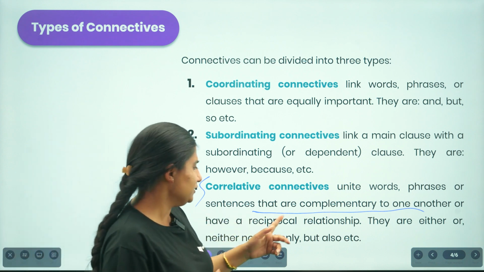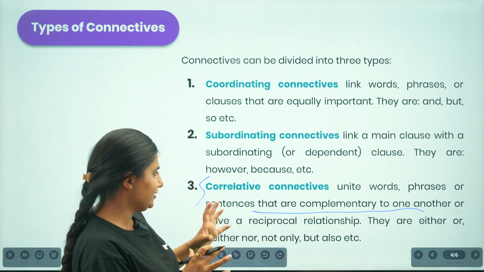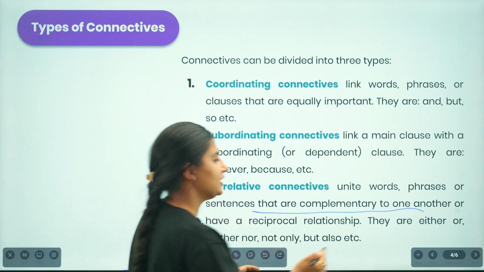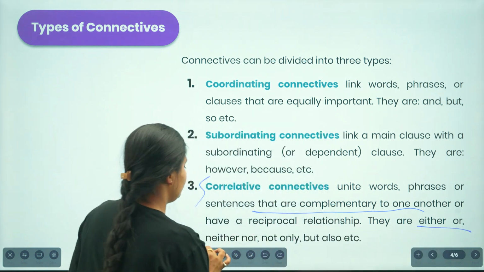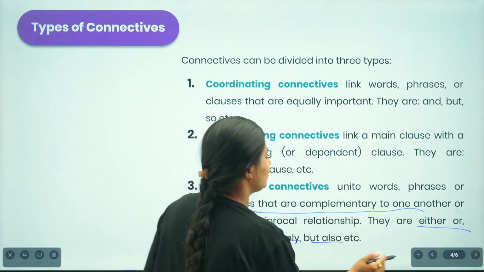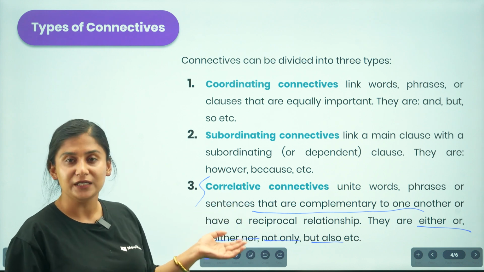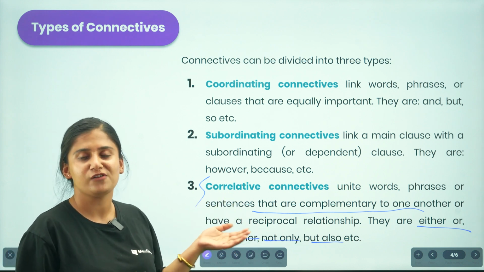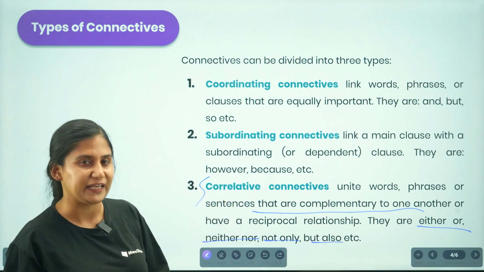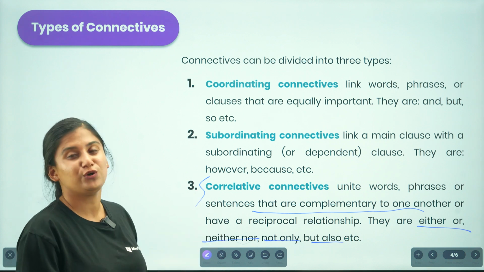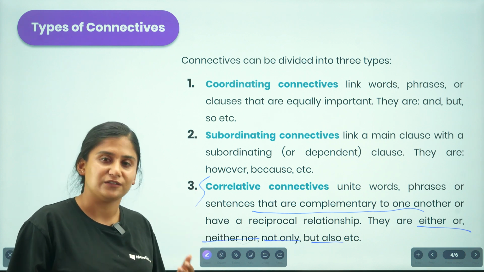For example, we can understand correlative connectives as either or, neither nor, not only but also, etc. We use either or whenever we are to express some positive ideas, and we use neither nor in order to express some negative ideas.